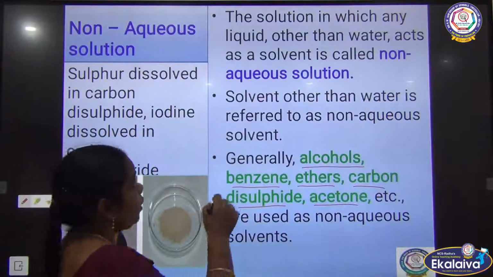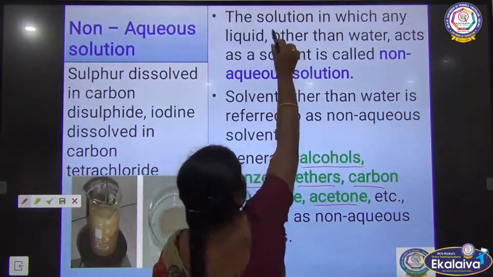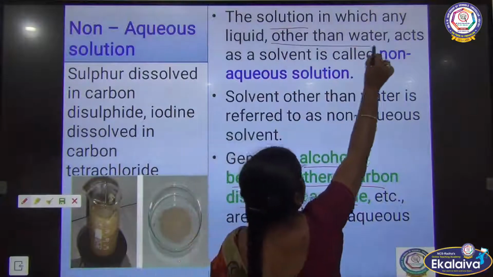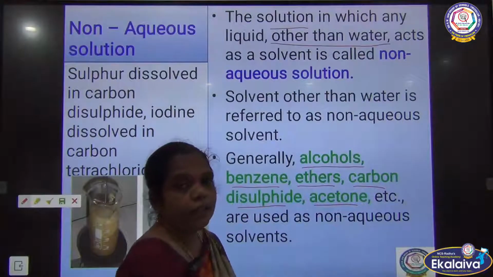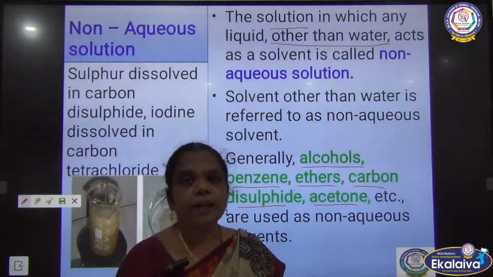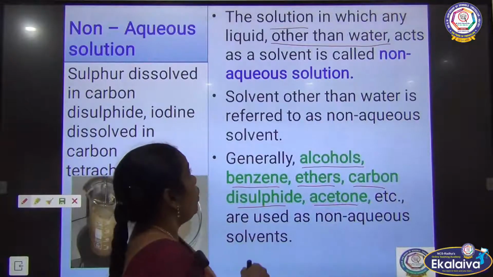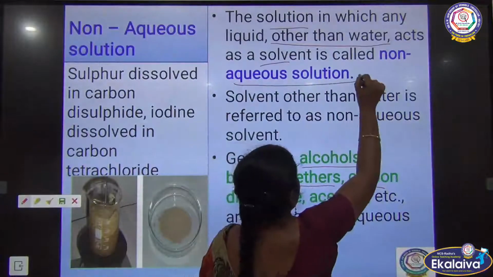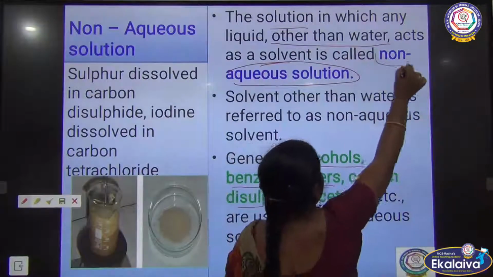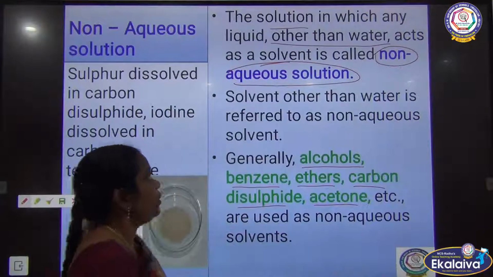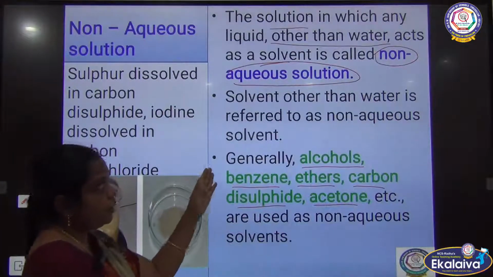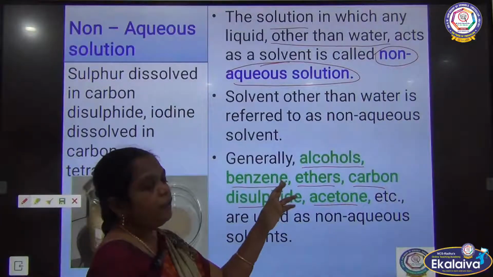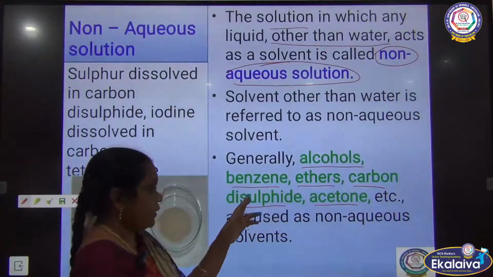So what is meant by non-aqueous? The solution in which a solvent other than water is used is called non-aqueous solution. The solvents other than water are alcohol, benzene, ether, carbon disulfide and acetone.